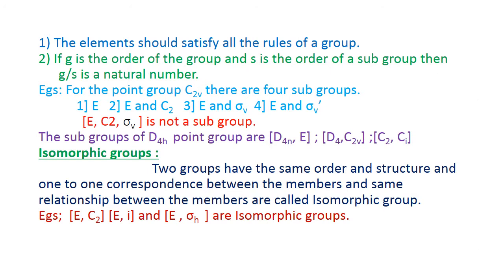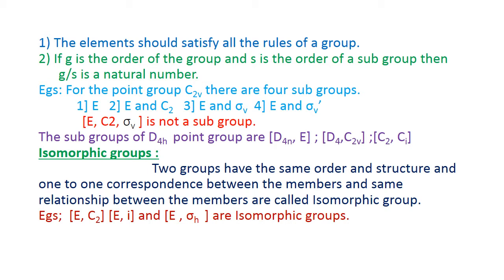One, the elements should satisfy all the rules of a group. Two, if G is the order of the group and S is the order of the subgroup, then G by S must be a natural number. These are the 2 conditions that should be satisfied by a subgroup. Let us consider the point group C2V.